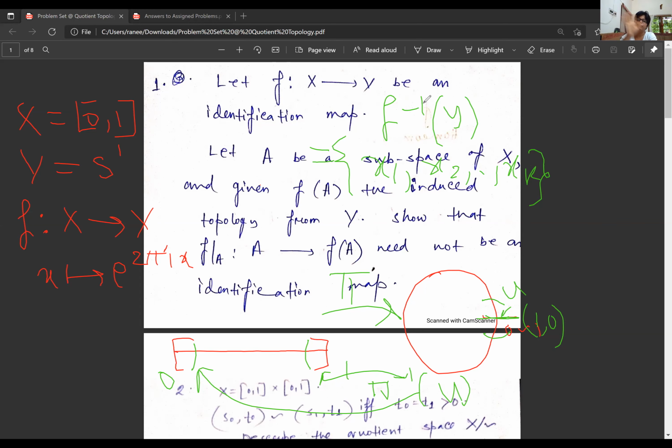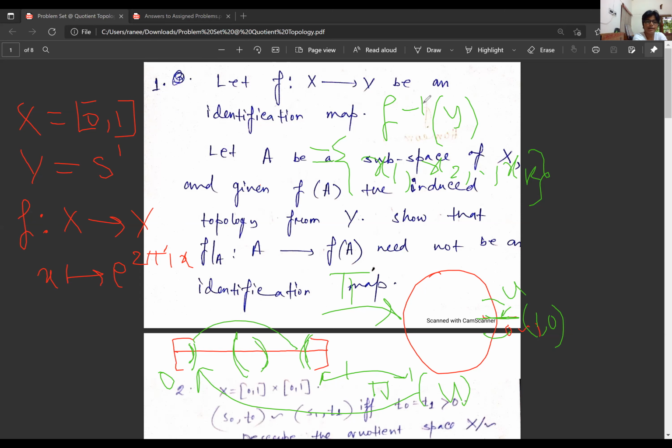So this will be open. We are getting that pi inverse of U is open for every open set U in Y, and this proves that pi is continuous. This will prove that a set U is open if and only if pi inverse of U is open. So it proves this is a quotient map, because pi inverse of U is always of this form, either this type or this type.